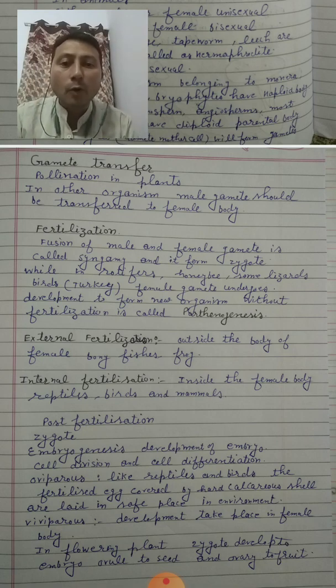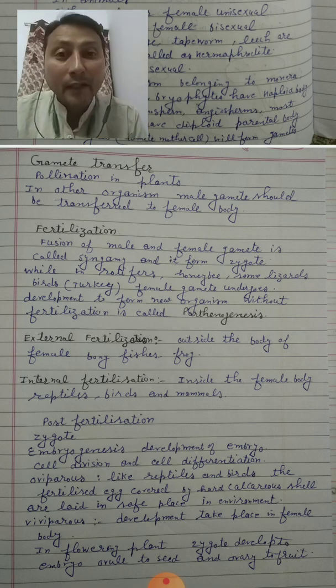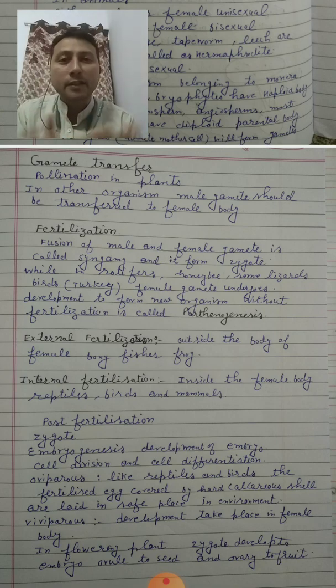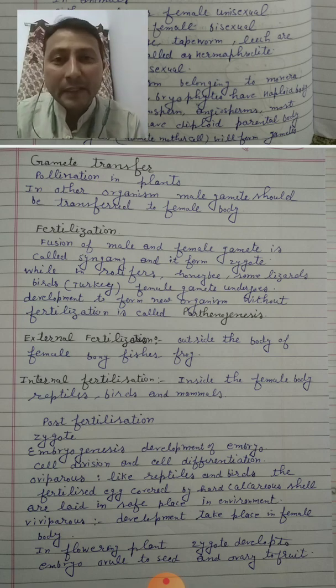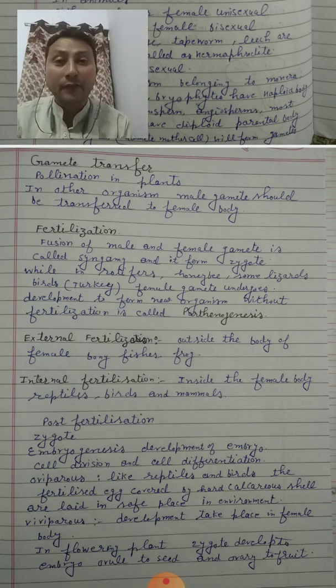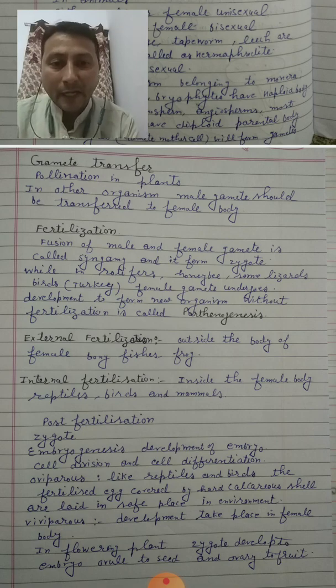Then what is the post-fertilization event? After the fusion of male and female gametes, when the zygote is formed, this zygote will further develop. This process is called embryogenesis. For example, in human beings, there is a gestation period of 9 months. After the 9 months, the female gives birth to a child. Then there are oviparous and viviparous organisms. In oviparous reptiles and birds, the fertilized egg is covered with a hard calcareous shell to protect the organism, and in viviparous organisms, the development takes place in the female body.